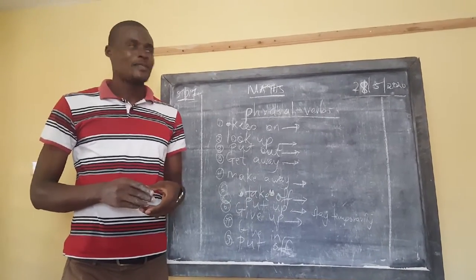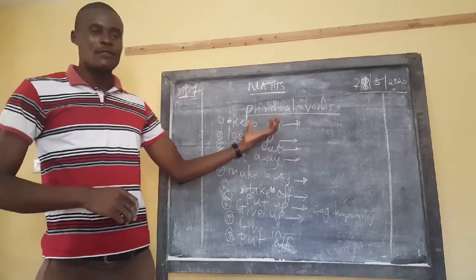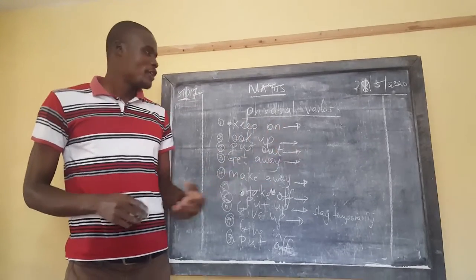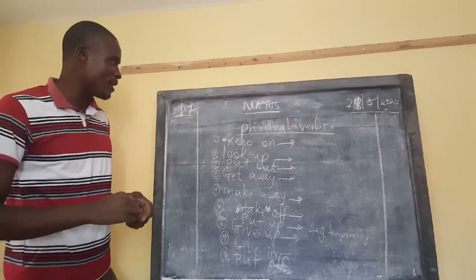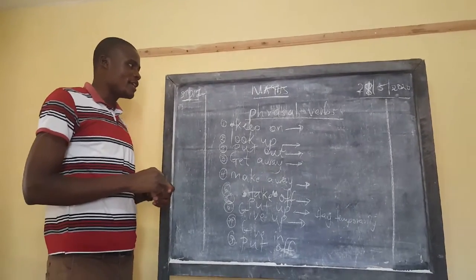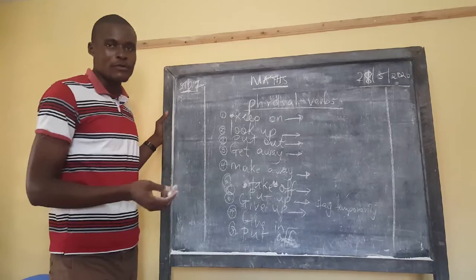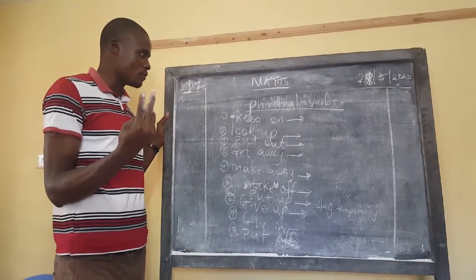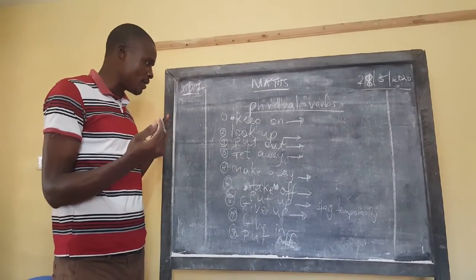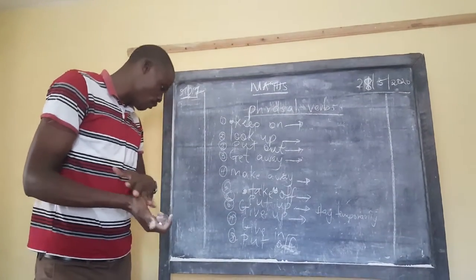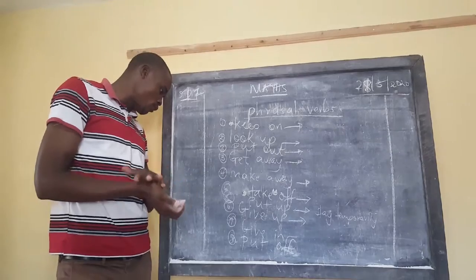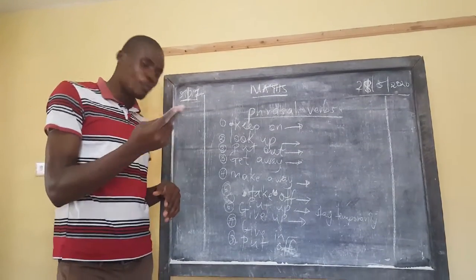Good morning, learners. Today we are going to look at phrasal verbs. To begin with, you need to know the meaning of a phrasal verb. Phrasal verbs are words that are made of two prepositions. They are verbs that are in combination with two prepositions.